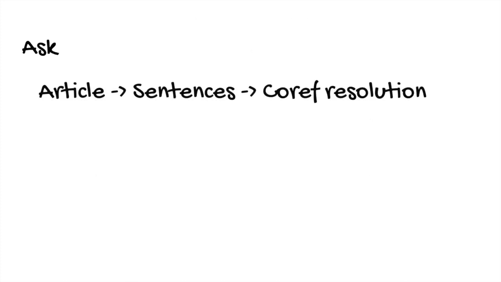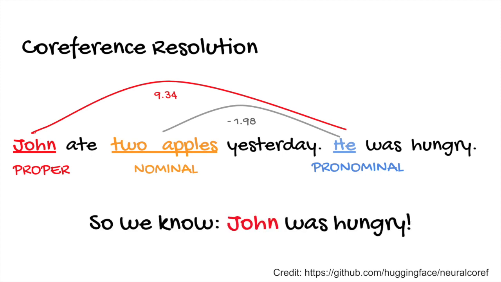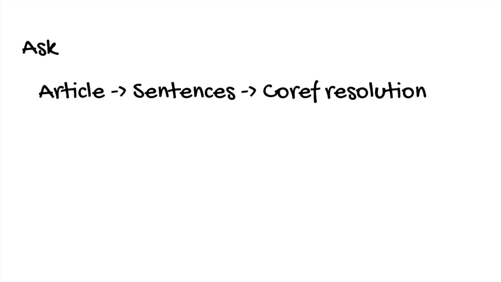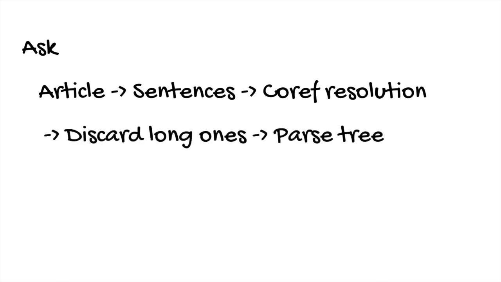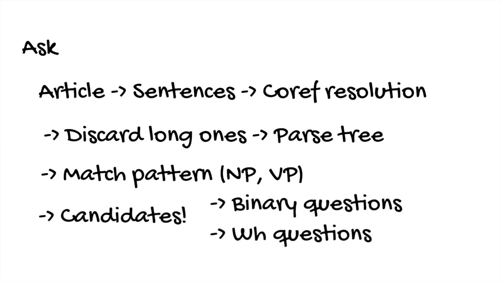First, we segment a given article into sentences using the NLTK sentence tokenizer. Then we apply coreference resolution to the sentences to replace pronouns with their referred names. After coref, we discard the very long sentences since those often contain long clauses and will generate awkward questions. Now we feed the sentences to the Stanford CoreNLP parser and generate a parse tree. Then we look for the regular factual sentence pattern NP VP in the parse tree. The matched candidates go into binary and WH question generation modules.